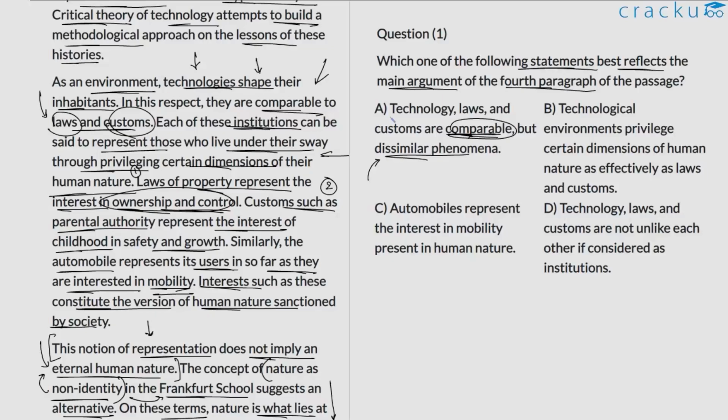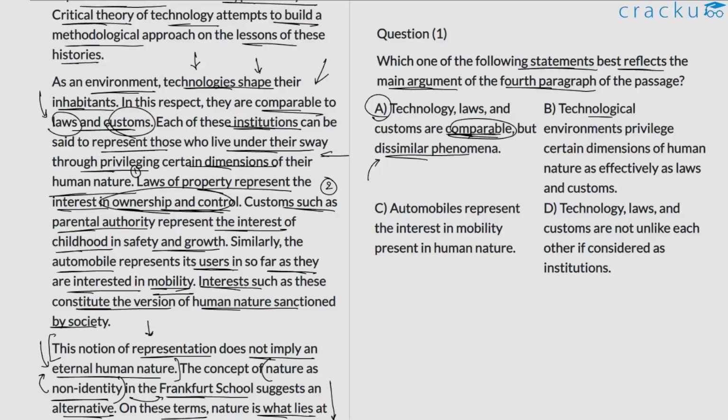So he says that technology is in fact comparable to laws and customs because of so and so reason. He says that they are comparable because laws and customs reflect certain human interest. So is the case with technology. That's the argument he's presenting here. He's not beating around the bush. So option A is quite vague, primarily because it doesn't hit the nail on the head. So we'll put option A on hold. In the absence of a better choice, we'll go with it.